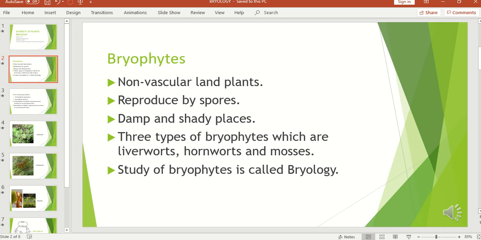There are three types of bryophytes, which are liverworts, hornworts and mosses. Liverworts belong to the class Hepaticae, hornworts belong to the class Anthocerotae, and mosses belong to the class Musci. The study of bryophytes is called bryology. The botanists concerned with the study of bryophytes are called bryologists.